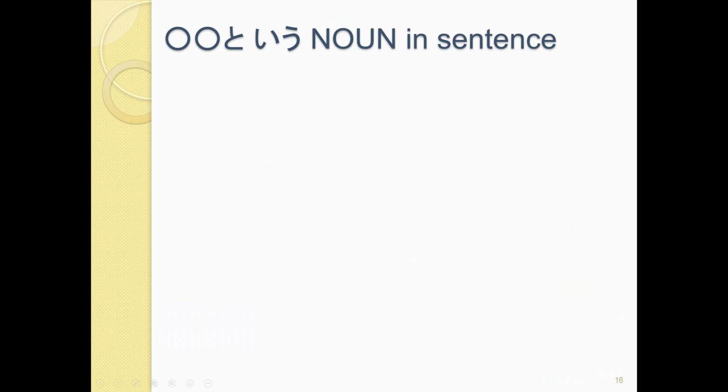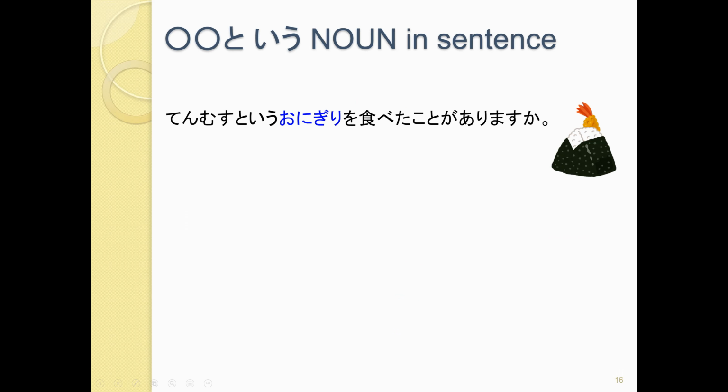So, just like with the noun modifying clauses that we talked about before, we can put these into any kind of sentence. So, for example, 天むすというおにぎりを食べたことがありますか？So, 食べたことがありますか？Have you ever eaten 天むすというおにぎり？An onigiri that is called 天むす. Tenmusu is the name of this kind of food.